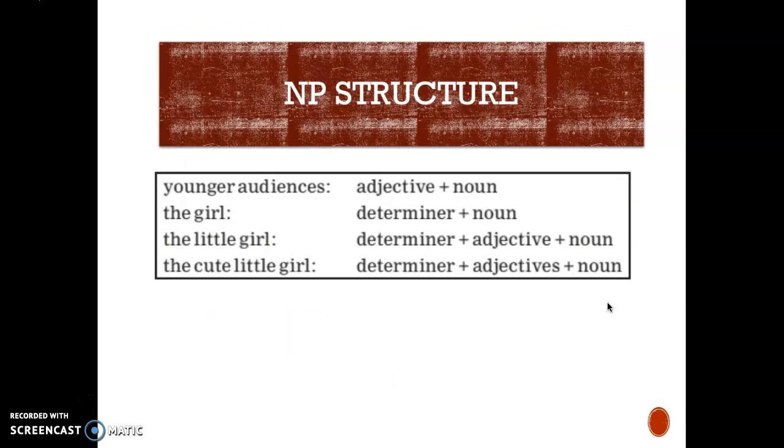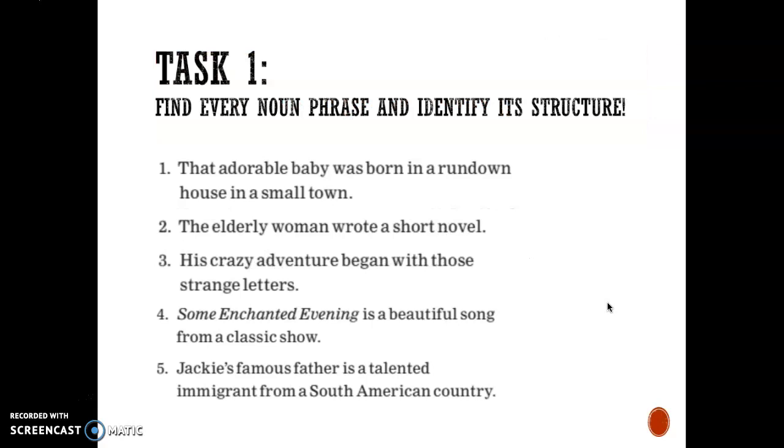And here's the rather more complete NP structure. So a noun phrase can consist of simply a noun, as we have seen just now, or adjective plus noun, like in younger audiences, or the girl, determiner plus noun, or determiner plus adjective plus noun, like the little girl, or determiner plus adjectives plus noun, like the cute little Sundanese girl, for example, okay? Now task 1, I'd like you to find every noun phrase in these sentences and identify the structure, okay?